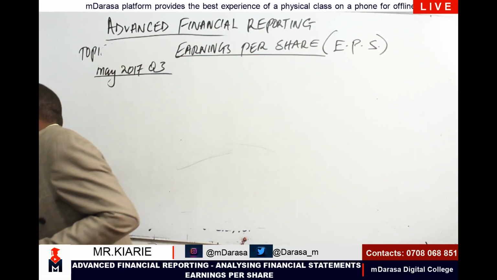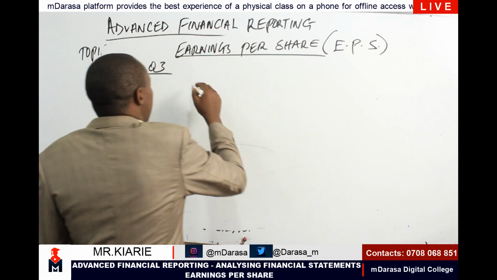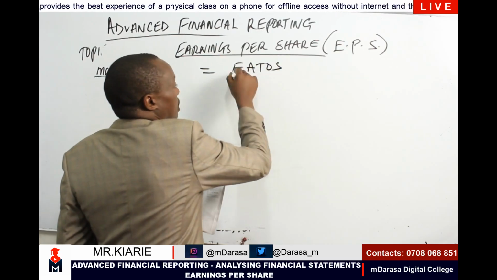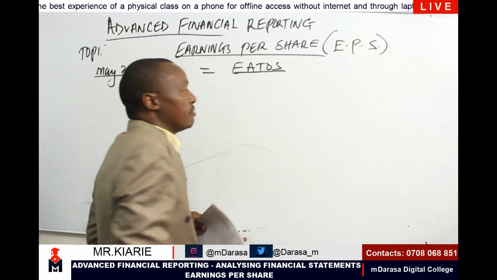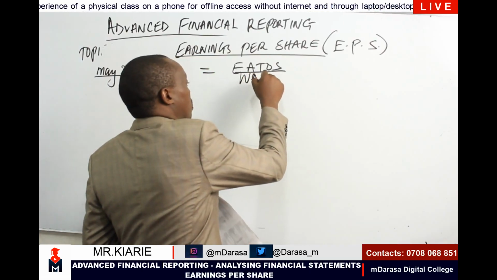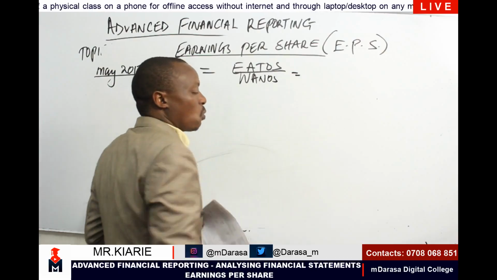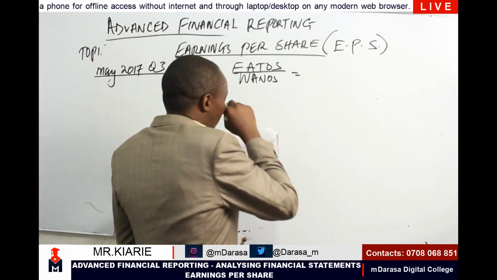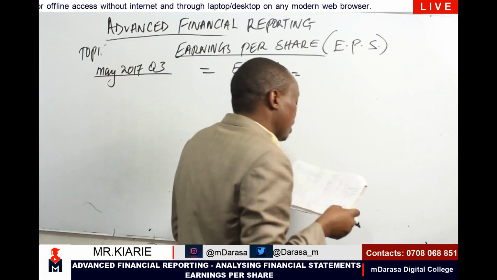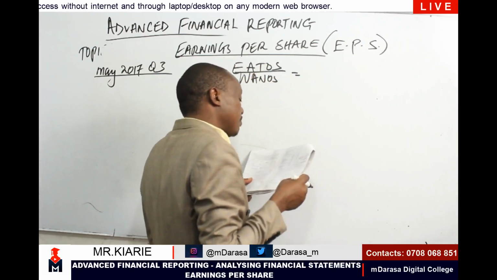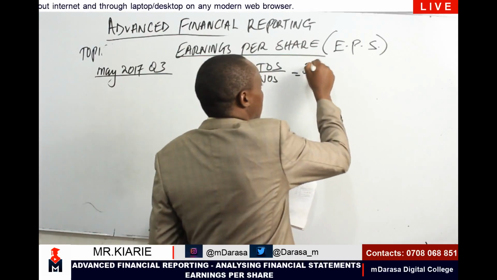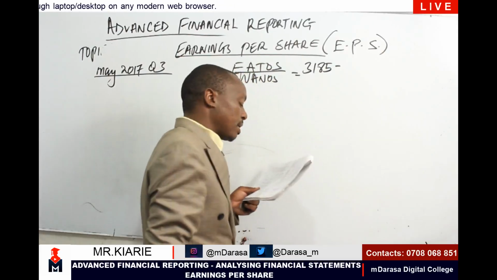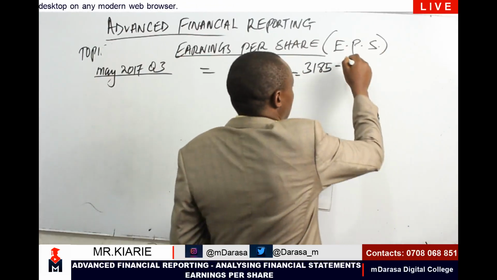So we know that basic EPS is given by ETOS, earnings attributable to ordinary shareholders, divided by weighted average number of ordinary shares. We are calling it WANOS. As far as ETOS is concerned, for 2016, we know that the company made a profit for the year of 31.85 from the income statement. But at the same time, the company paid preference dividends of 30.